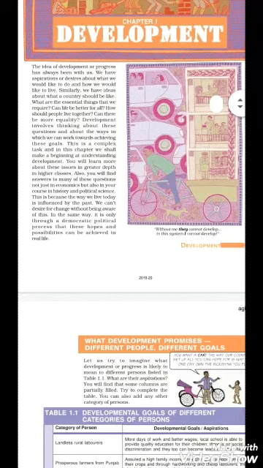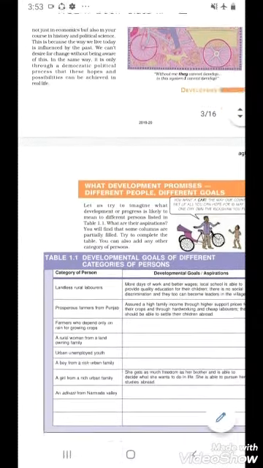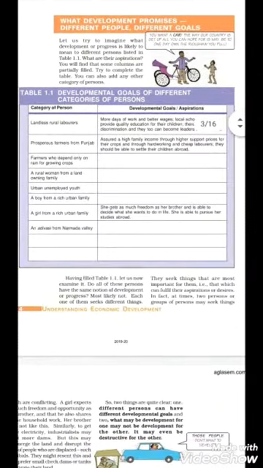So in the first part of our chapter, we start with categorizing people and how they are different in terms of setting their life goal, or we can say their developmental goal. The first one we will see is the landless labor. What is the developmental goal for the landless labor?